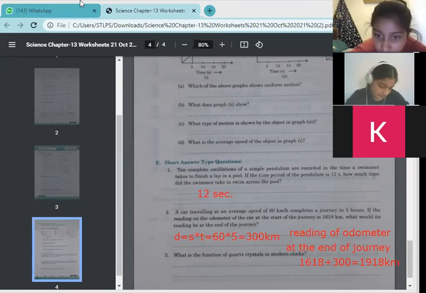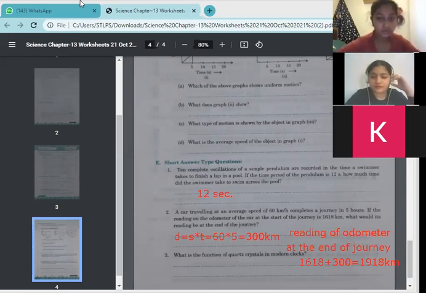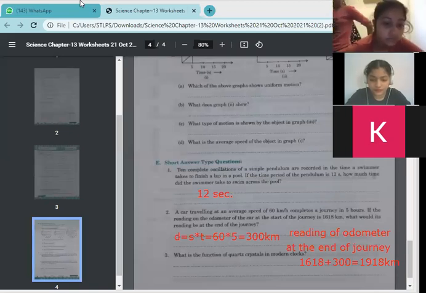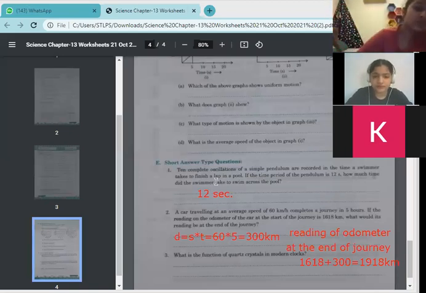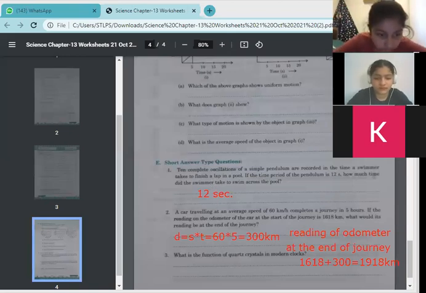What is the function of quartz crystal in modern clocks? Yes, Vedika.